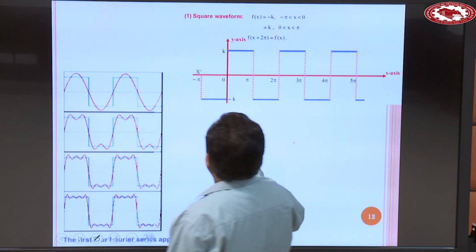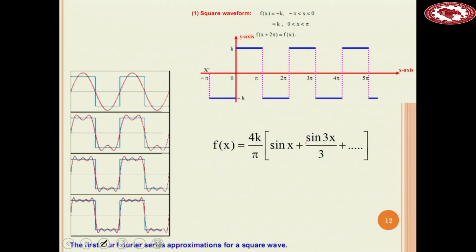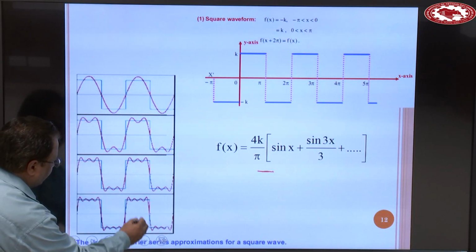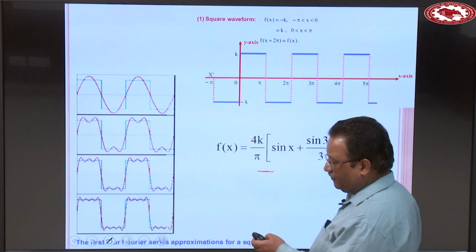When you develop the Fourier series, finally, after evaluating all the constants, you will get this type of series. When you take just one term, ignoring the other terms, the graph will look like this. If you take 2 terms the graph will look like this, and with 3 terms like this. Ultimately, when you converge infinite number of terms, it becomes like this. Clear? So this one is a square waveform.